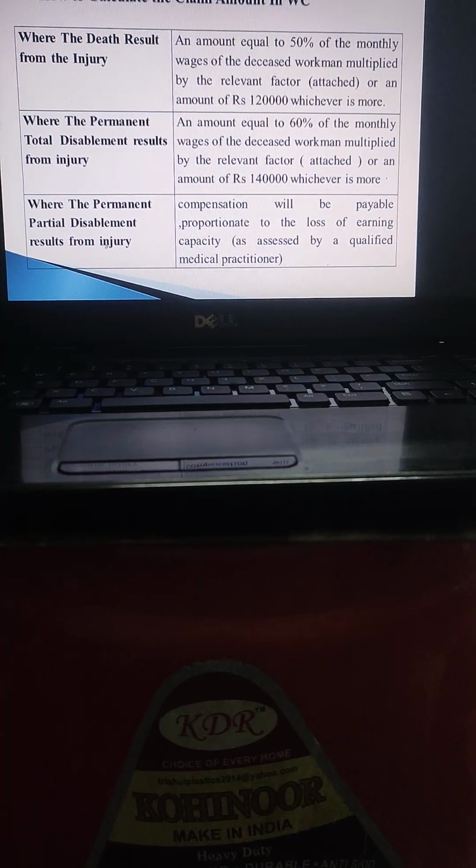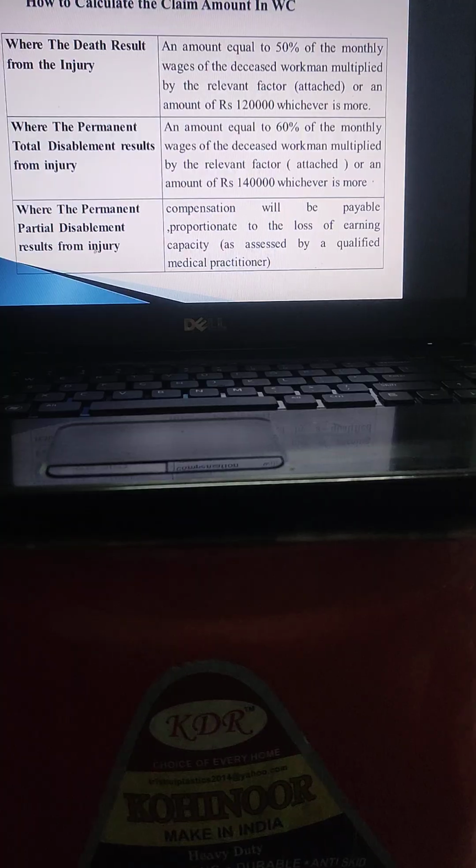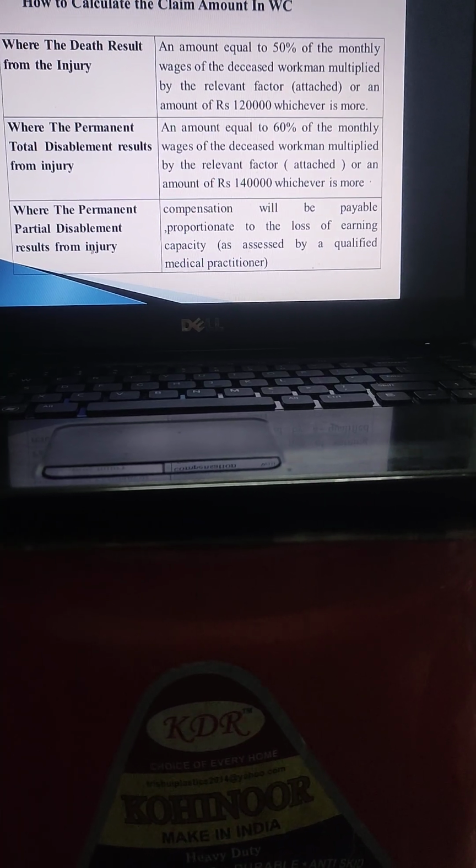And where permanent partial disablement is there, compensation will be payable proportionate to the loss of earning capacity as assessed by a medical practitioner.